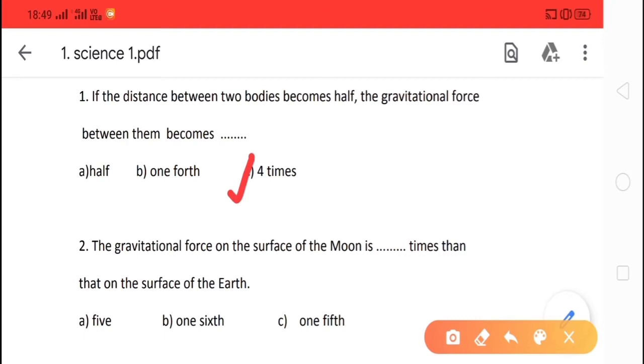Next question is, the gravitational force on the surface of the moon is dash times that on the surface of the earth. The options are A, 5, B, 1/6, and C, 1/5. The correct option is option B, 1/6.